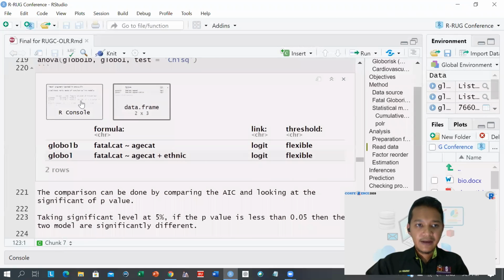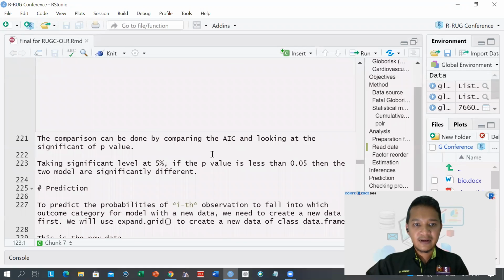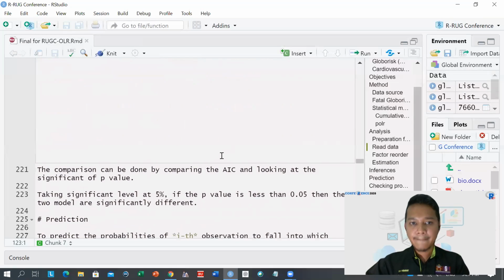All right, so we will do that. When we do that, we can see we have the AIC. The model comparison can be done by comparing the AIC, and we will look at the p-value. If we set the significance level at 5%, and the p-value is less than 0.05, it tells us that our model is statistically different.